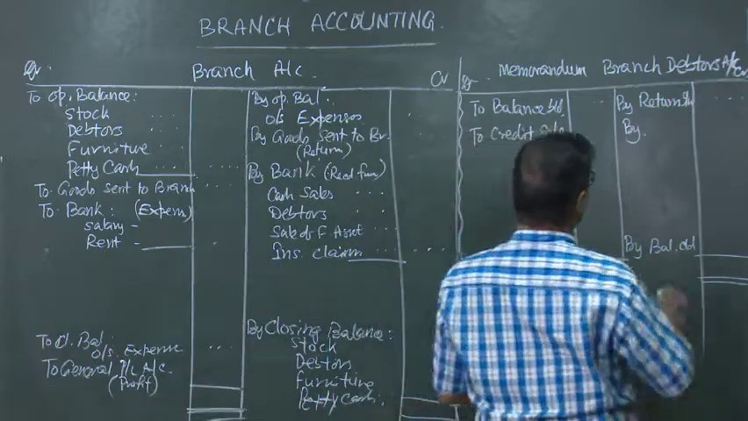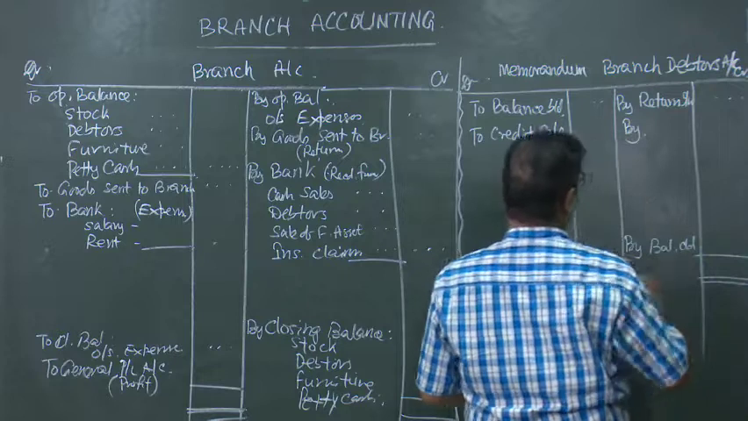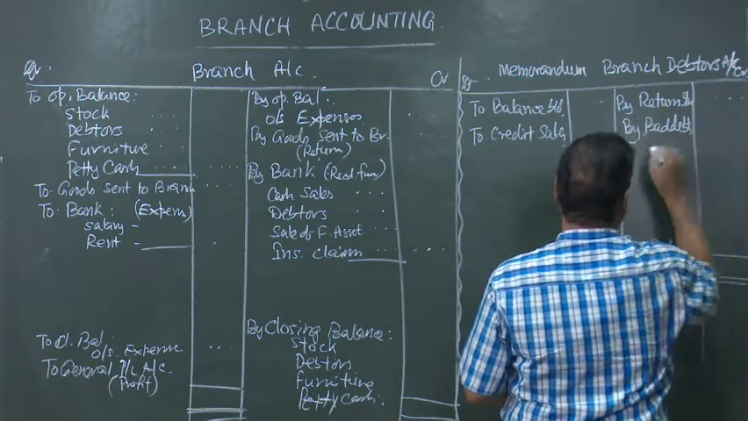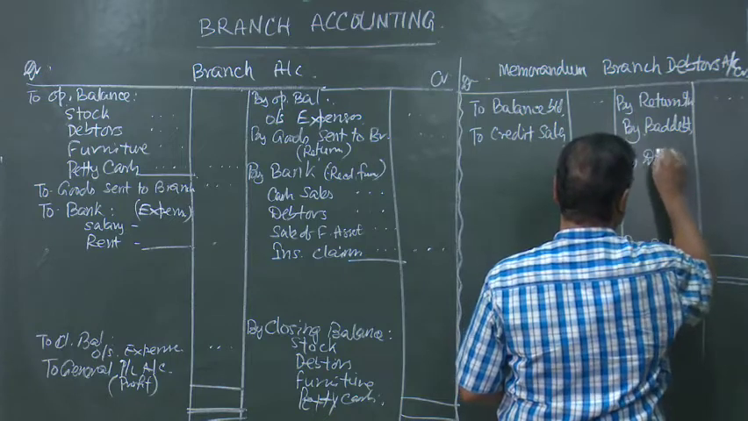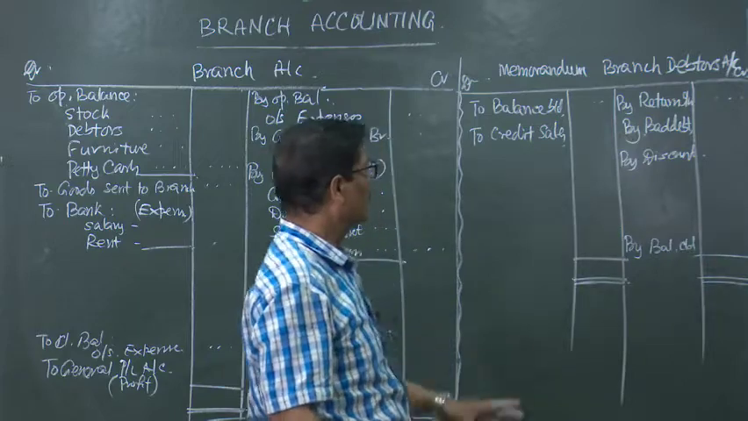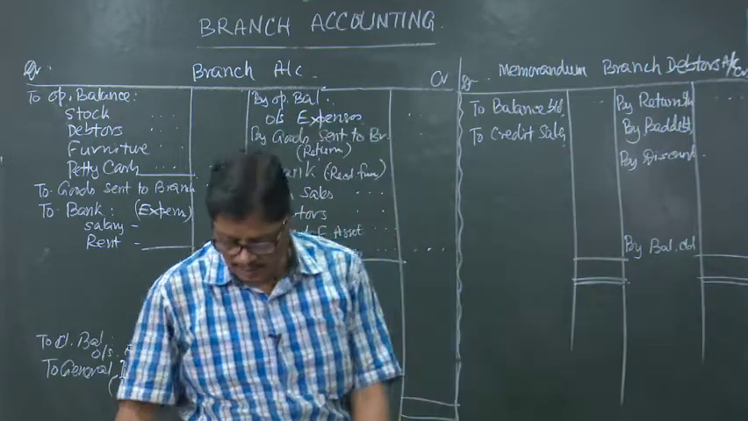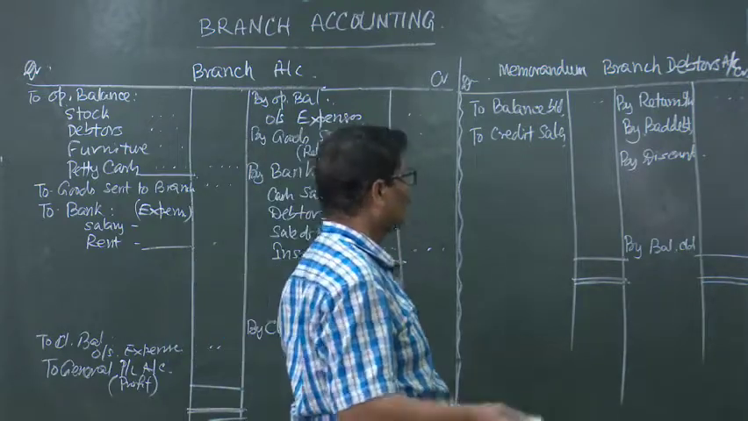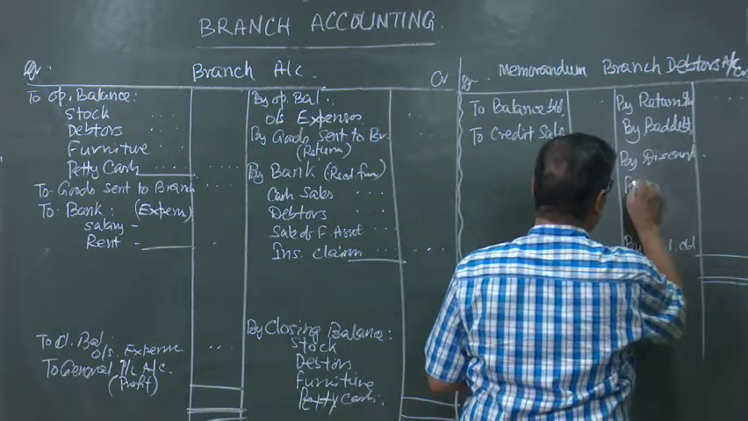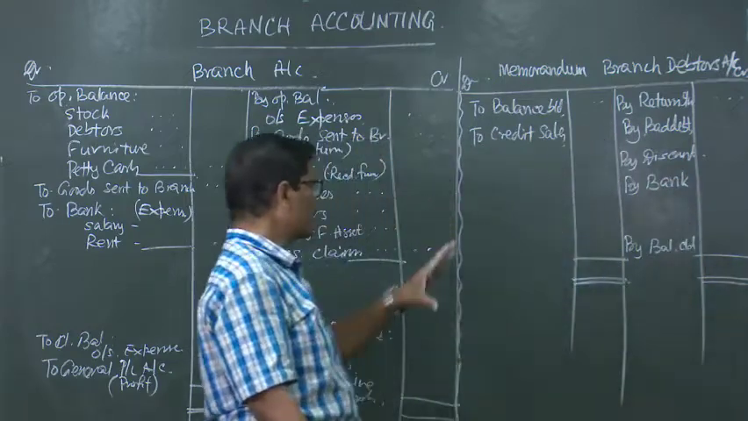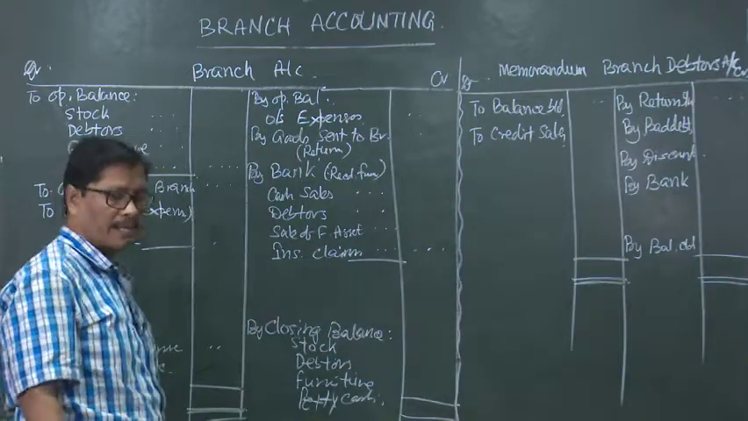Then by bad debts, by discount, allowances, etc. That will be recorded there in the memorandum branch debtors account. When they give some amount to the branch, that will be credited by bank. So, all these things will appear in the memorandum branch debtors account.